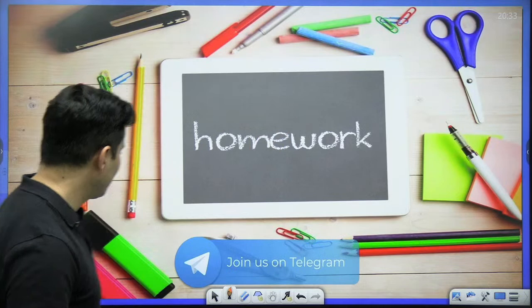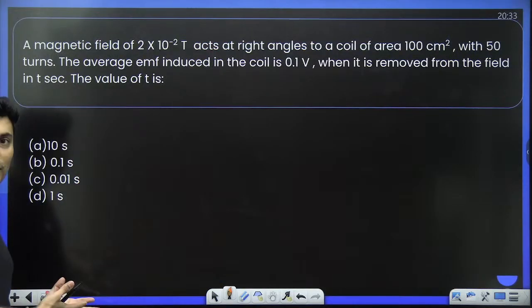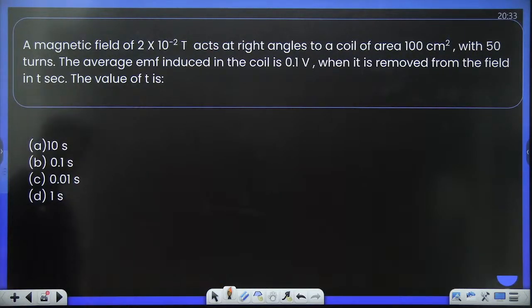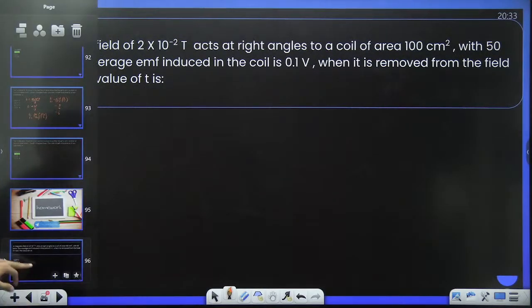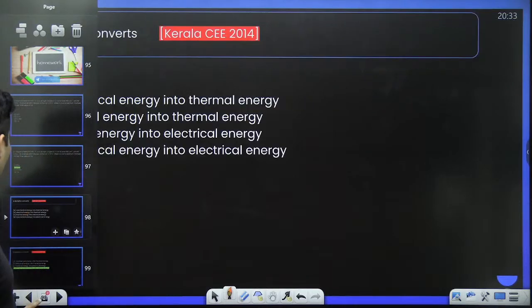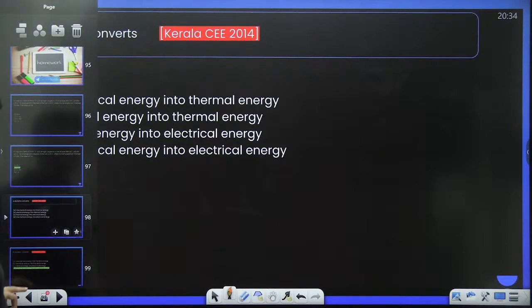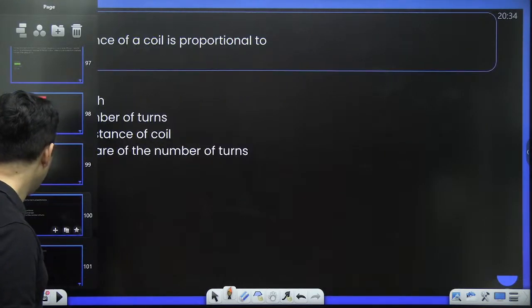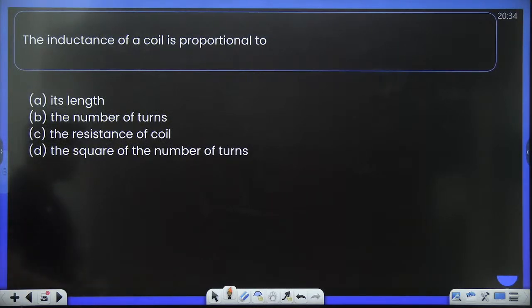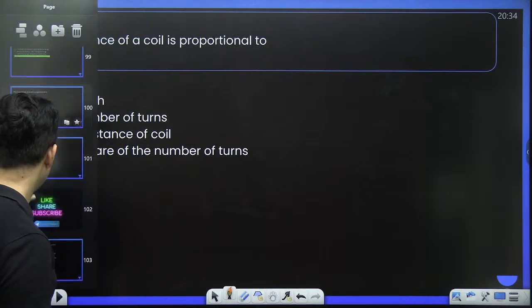Now there are homework questions. Please take screenshots. This is the first question. Take a screenshot, solve it, post the answers in the comment section after the lecture is over. Then you have this question. This is a PYQ from the Kerala Common Entrance Examination for medical. So this is the second question. Take a screenshot of it. You can pause the video also. Don't worry. You can also scroll back. Then you have this particular question. Try to solve this. Paste the answer in the comment section. Take a screenshot, pause, whatever.